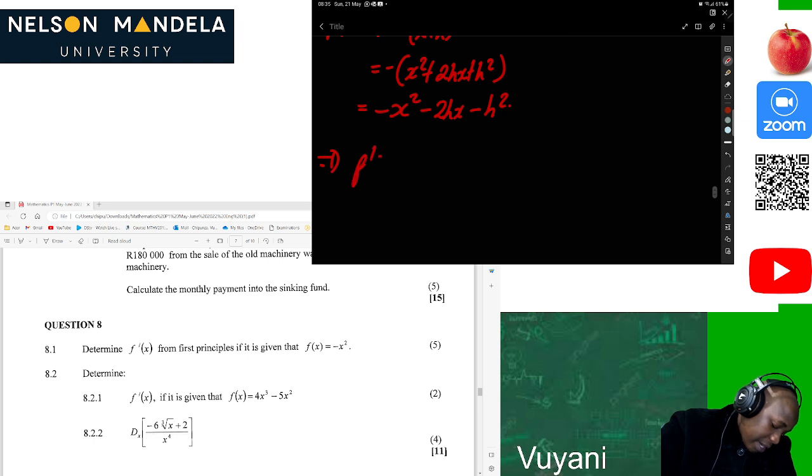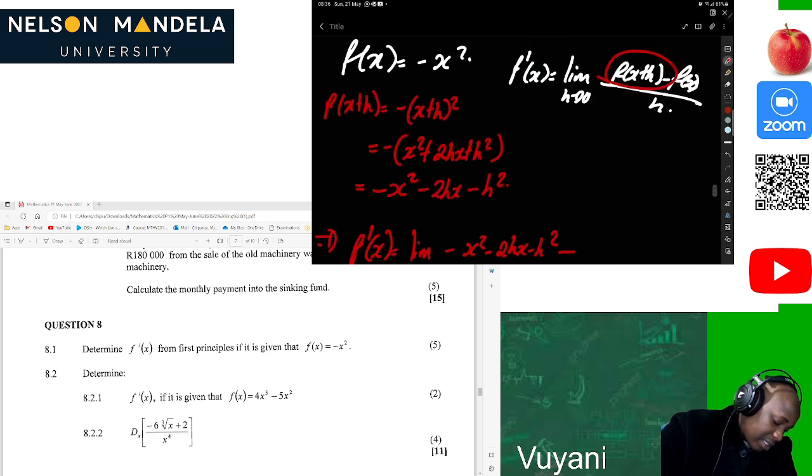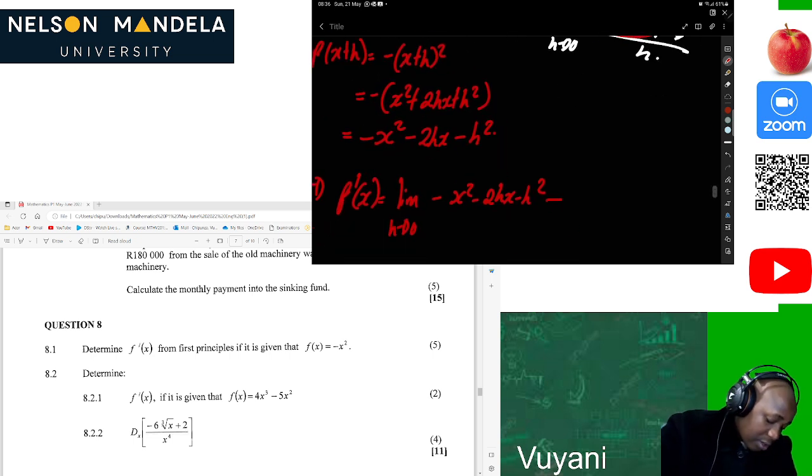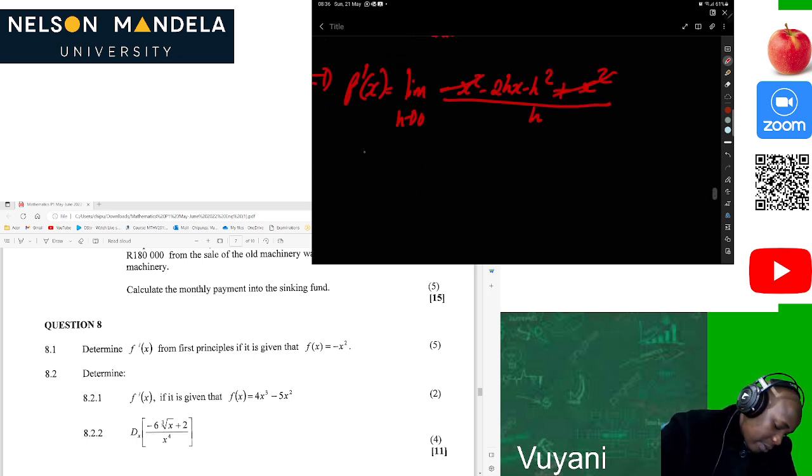Then f prime of x is, of course, the limit as h approaches 0 of negative x squared minus 2hx minus h squared minus, what was our f of x? Our f of x was negative x squared, so that would be plus x squared, divided by h. Then this and this cancel. Now we have the limit as h approaches 0 of negative 2hx minus h squared divided by h.